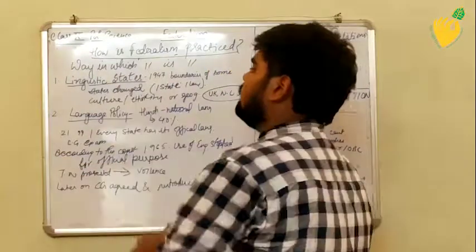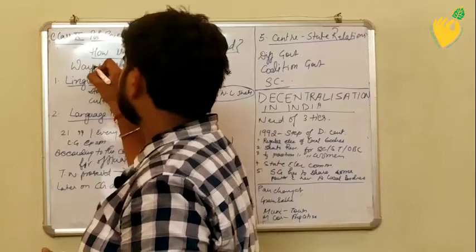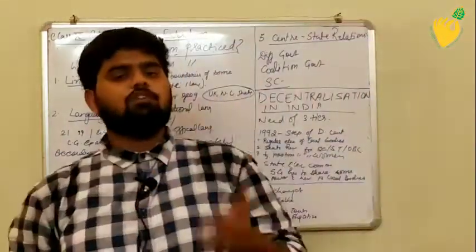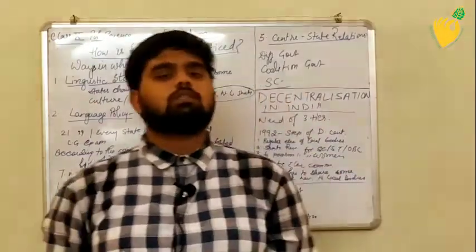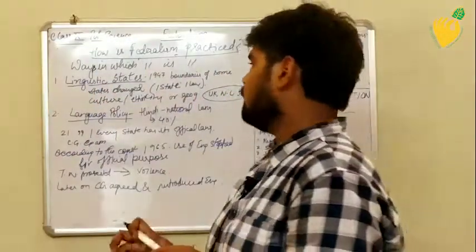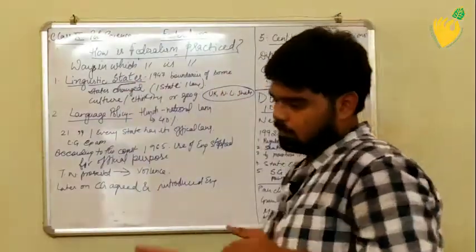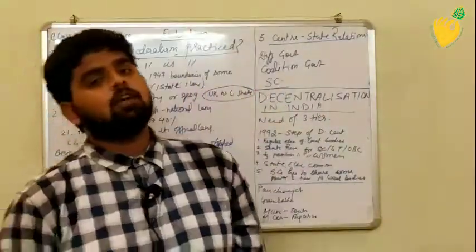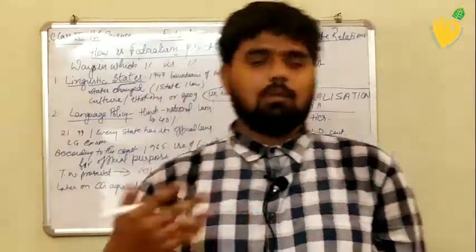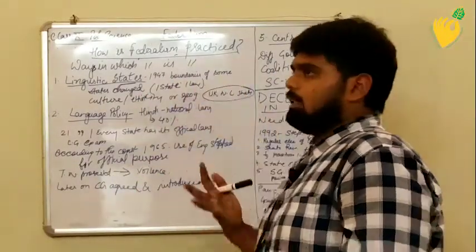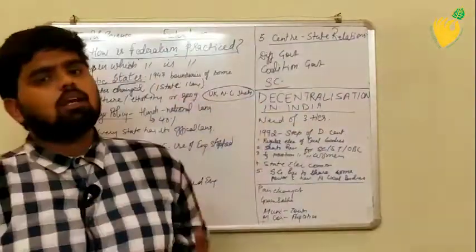So, the ways in which federalism is practiced are what we are going to study today. First one is linguistic states. See, in 1947, when India got independence after the partition and everything, there was a change in the boundaries of the states.